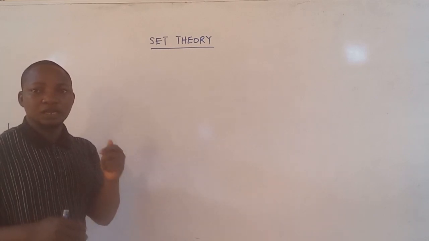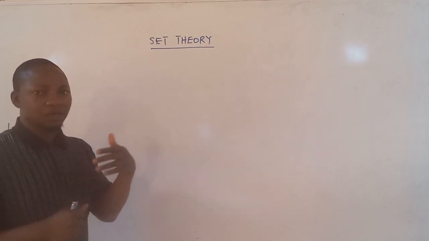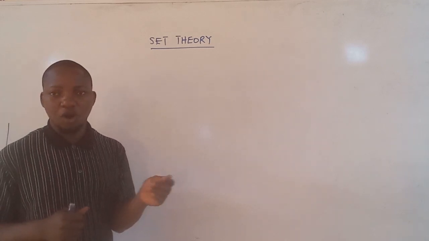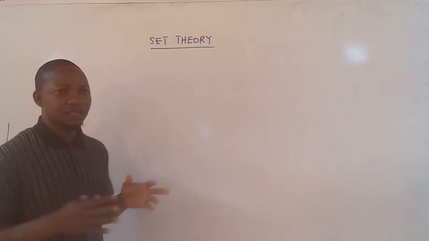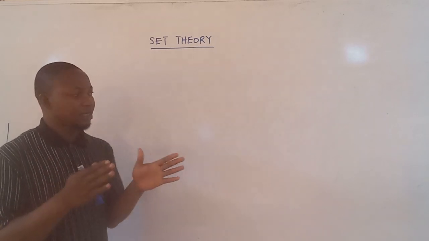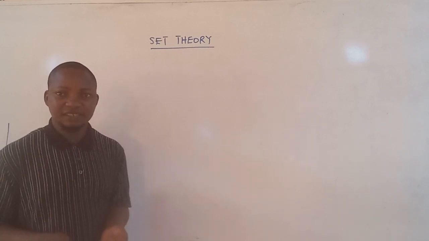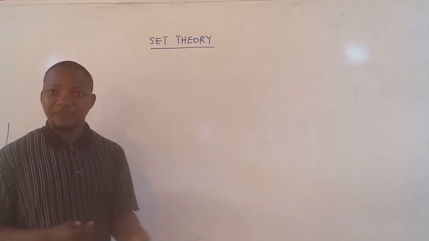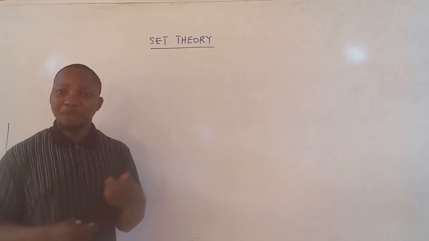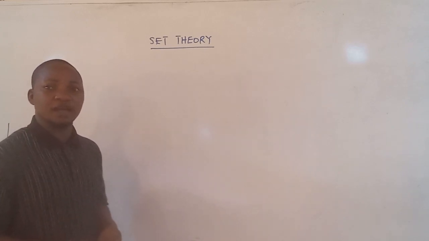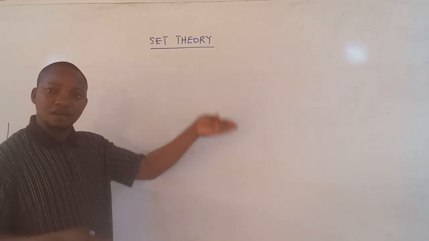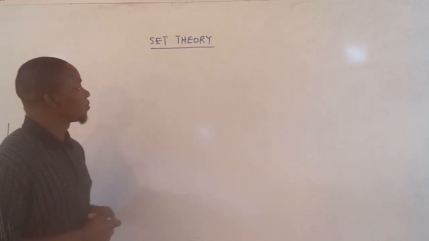Okay, in terms of maybe places or people, let's use for example places. Let's say the set of all cities in Kwara State. Okay, this is a defined set because you can begin to mention the cities that are in Kwara, such as Ilorin, Offa, and so on and so forth.